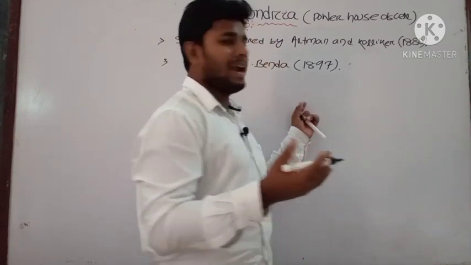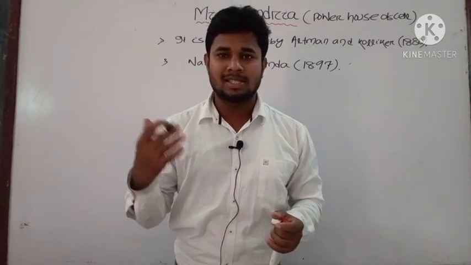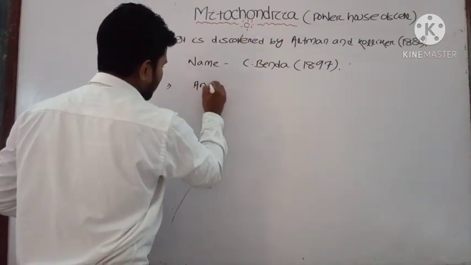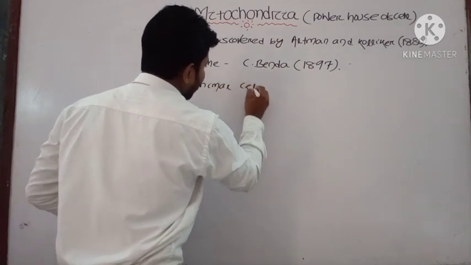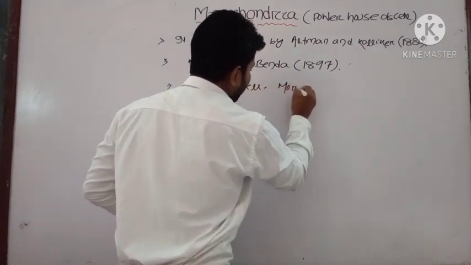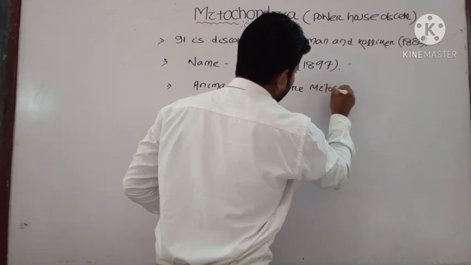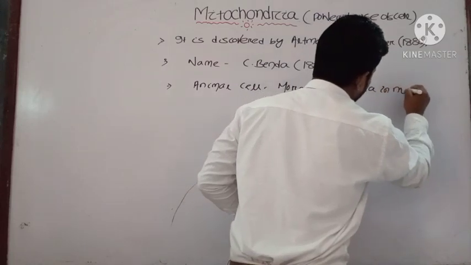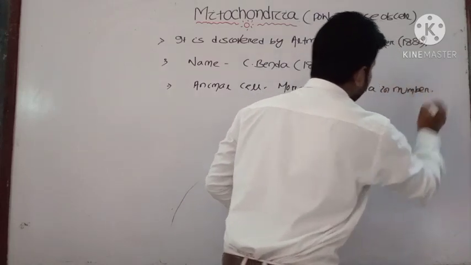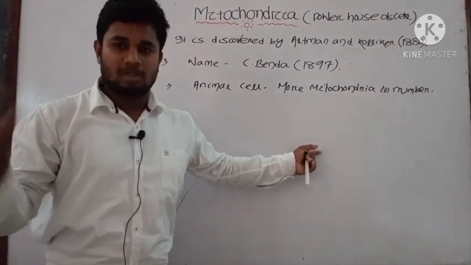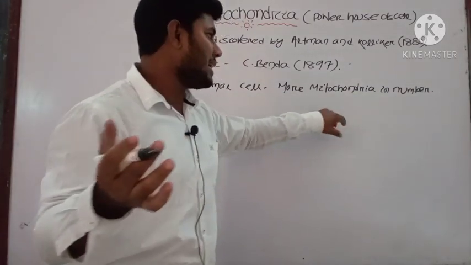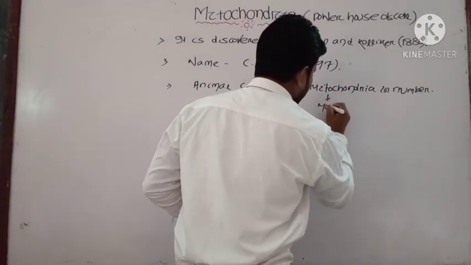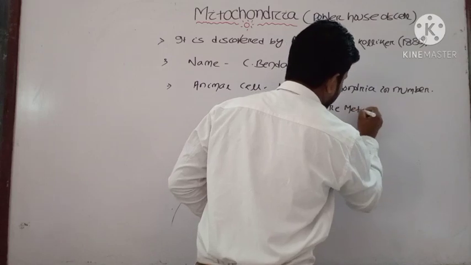That's why you can find a greater number of mitochondria in the animal cell. Why is more mitochondria present? Yes, they are doing more metabolic activity. That's why they have more mitochondria, because they have more metabolic activity.